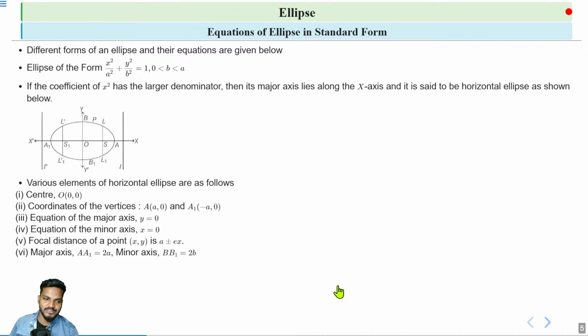Now an ellipse has two foci. First is S and second is S1. The coordinate of S is (ae, 0), and the coordinate of S1 is (minus ae, 0). Clear?